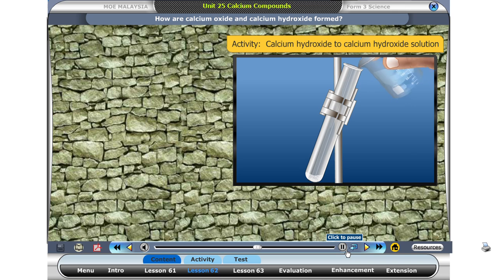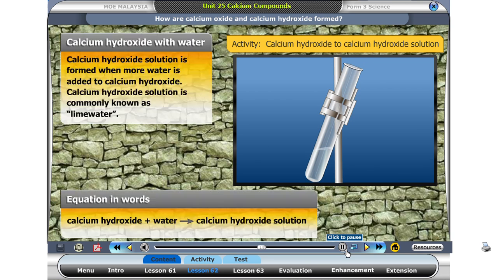What will happen when we add more water to calcium hydroxide? Calcium hydroxide partially dissolves in water to form calcium hydroxide solution, which is also known as lime water.